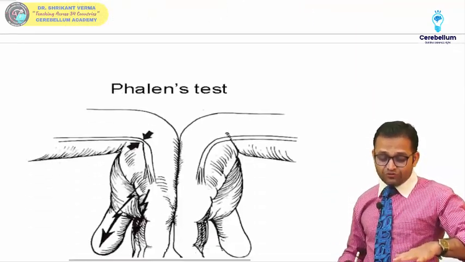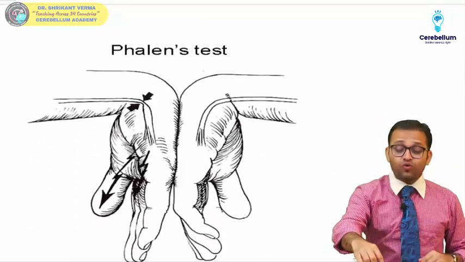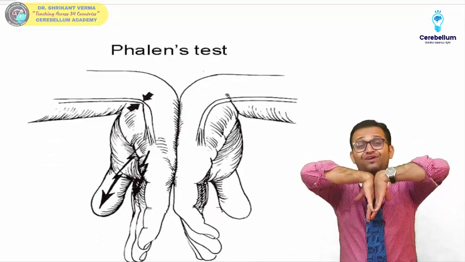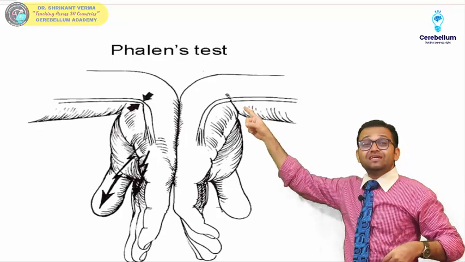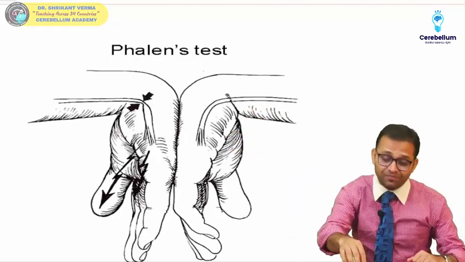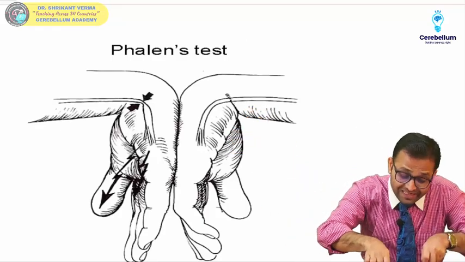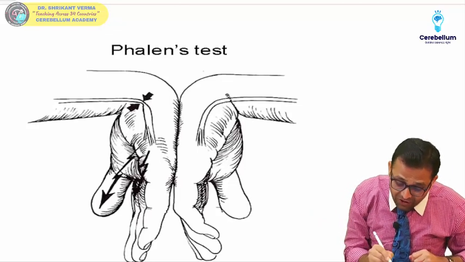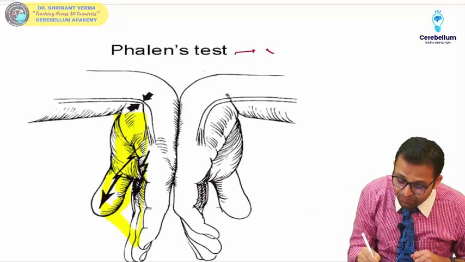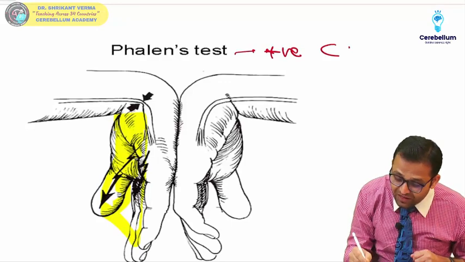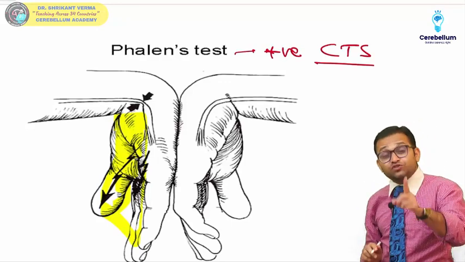Yes, now see the Phalen test. So you have to ask the patient to do this maneuver, excessive flexion at the wrist joint. So in this condition, the median nerve is getting compressed just below the flexor retinaculum. So you will observe there is an increase in pain along the lateral 3.5 of the fingers. Again, remember, it is positive in case of the carpal tunnel syndrome. So it is the test for the median nerve.